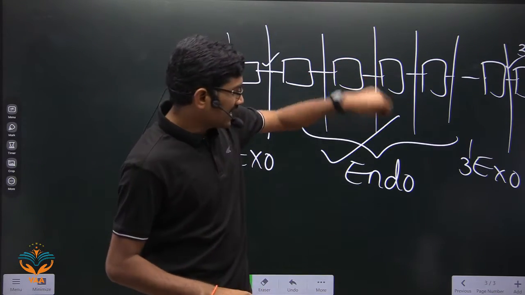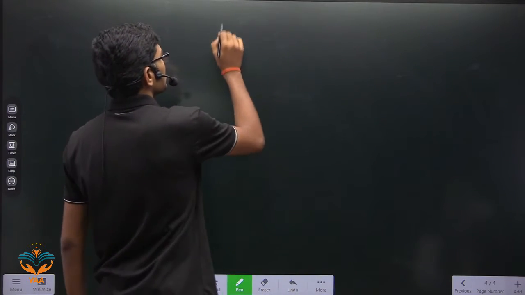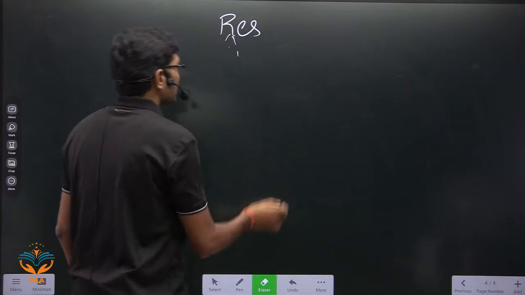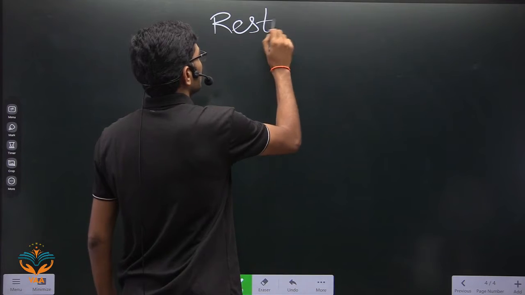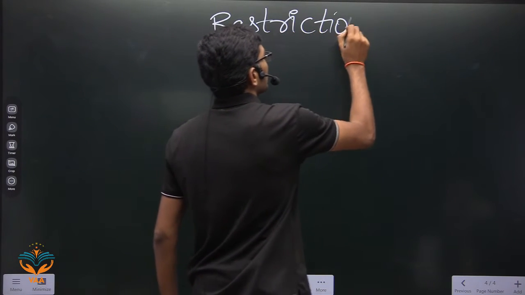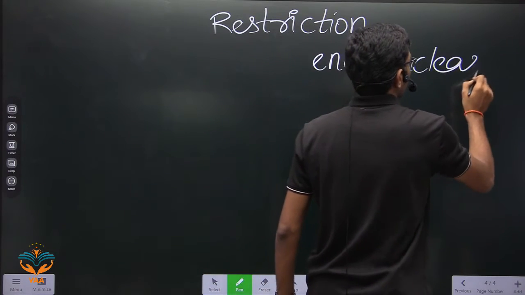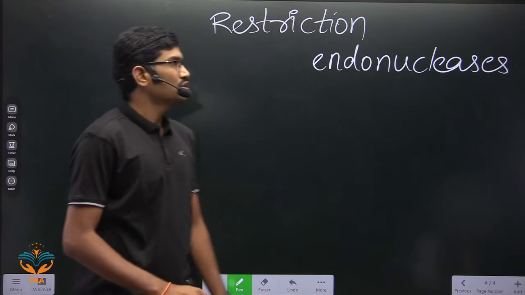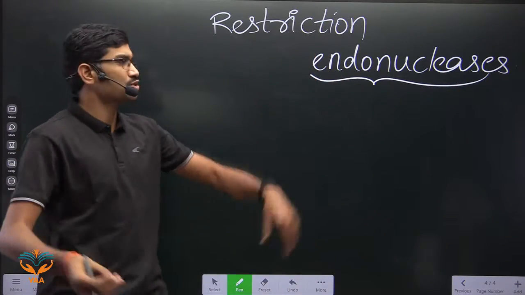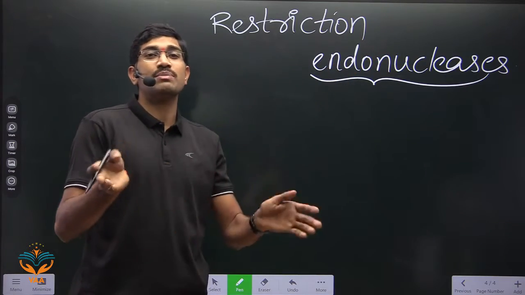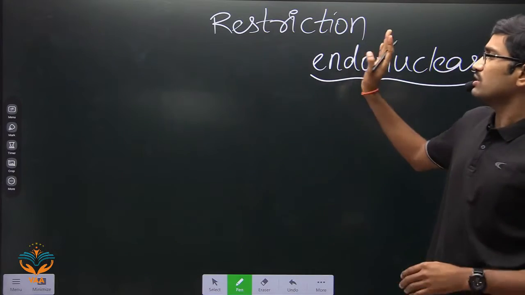So in this way, again in these endonucleases, there is a specific or special class of enzymes present. They are called restriction endonucleases. So what are these? These are also a type of endonuclease. Yes, they will also break the phosphodiester bonds which are present inside, that means other than the terminal phosphodiester bonds. So these will break inside.